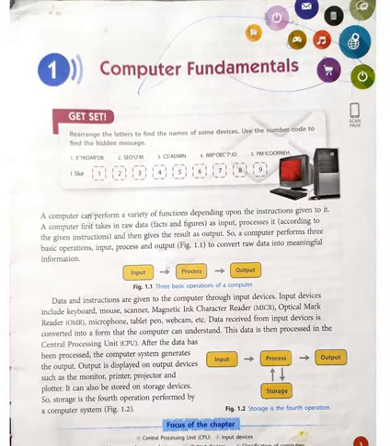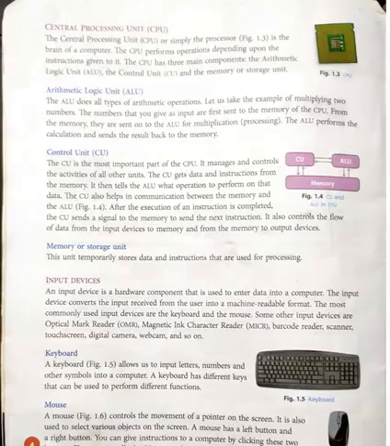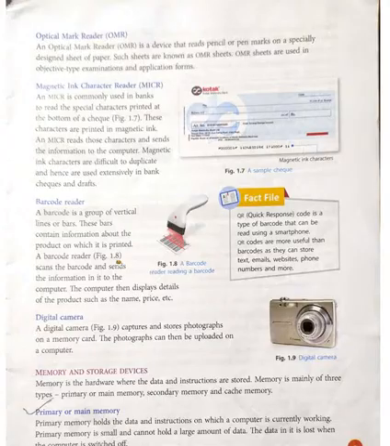About the computer fundamentals, our lesson number 1, how the computer can do the process: basic operations of a computer, input, process and output, all those things. In the CPU there are 3 different parts: ALU, CU and storage device. Then input devices: keyboard, mouse, OMR, MICR, barcode reader, digital camera.